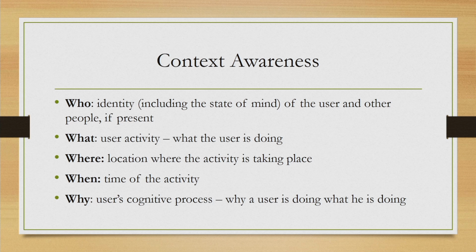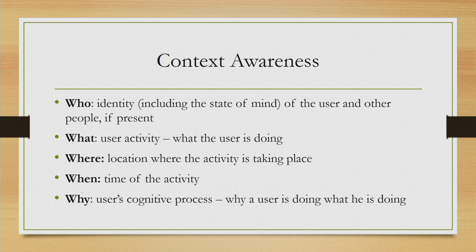Now, among these 5, of course, the last one, why, is very difficult to detect, because in this case we have to basically understand the cognitive process of the user, how the user is thinking. So, when we are trying to capture context, capturing who, what, where, when may be easier compared to why, but the objective is to capture all to get a full view of the context.